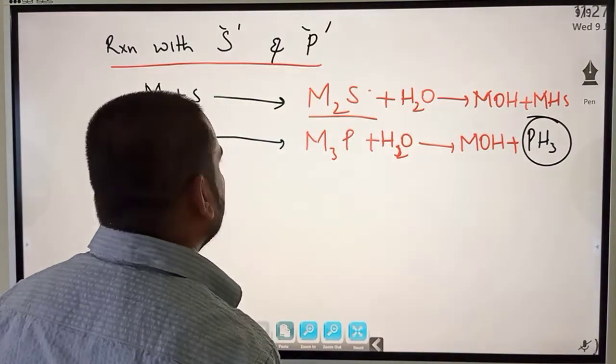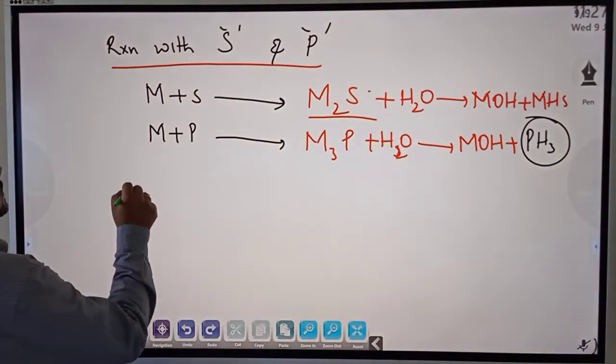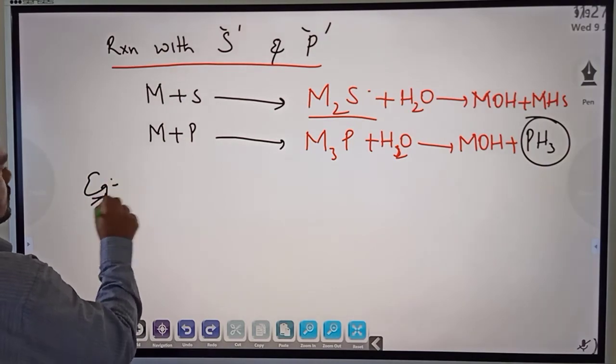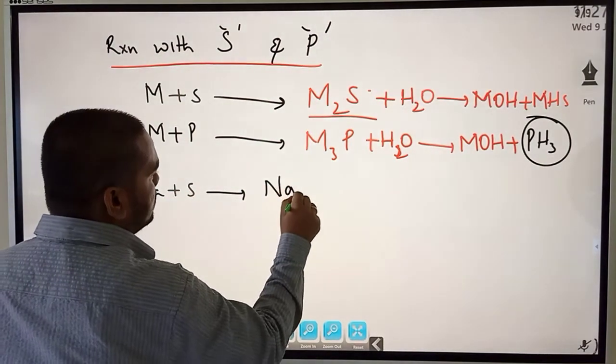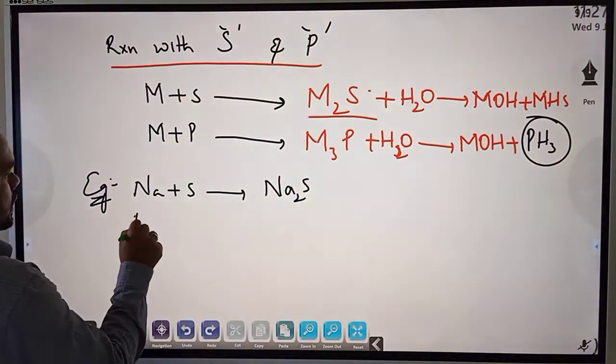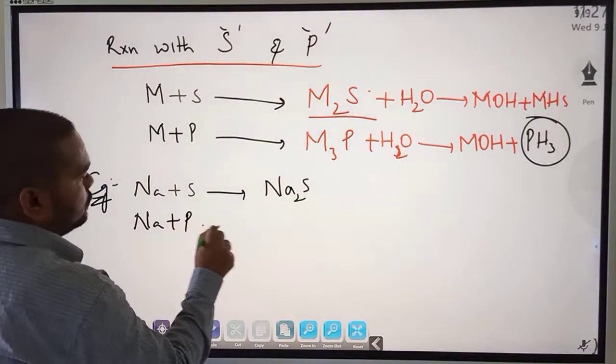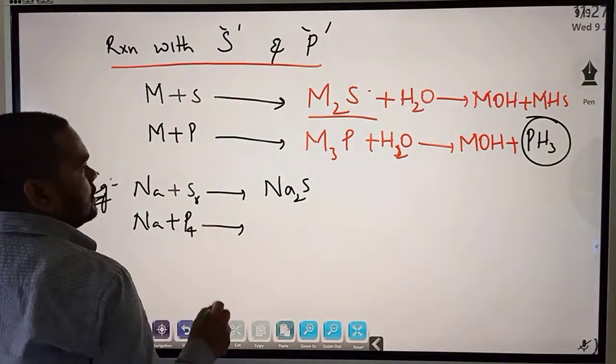On the whole, let's give an example for these things. Sodium on reacting with sulfur will form sodium sulfide, Na2S, and sodium on reacting with phosphorus will form Na3P; you have to balance it.